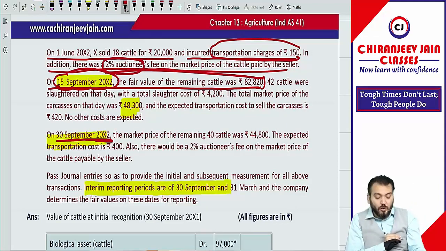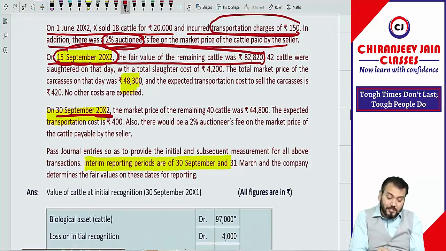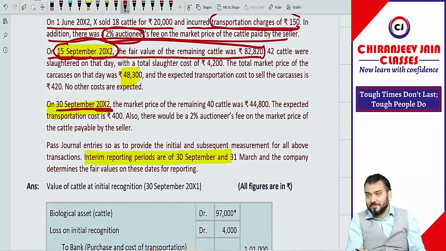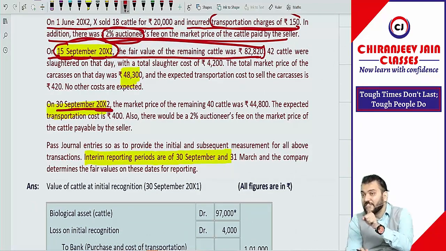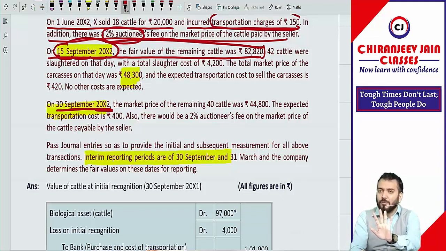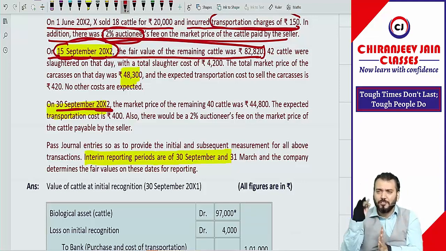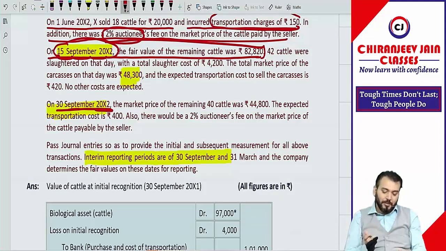82,800 is useless because on 15th September we never do subsequent measurement. We don't require fair value on 15th September. However, if we are preparing only an annual financial statement, then this 30th September information is also useless. But in the question, what are they preparing? Interim financial report. Interim means quarterly, half yearly. We'll do the interim financial report at the end of the classes. Ind AS 34 coming soon. Got it?